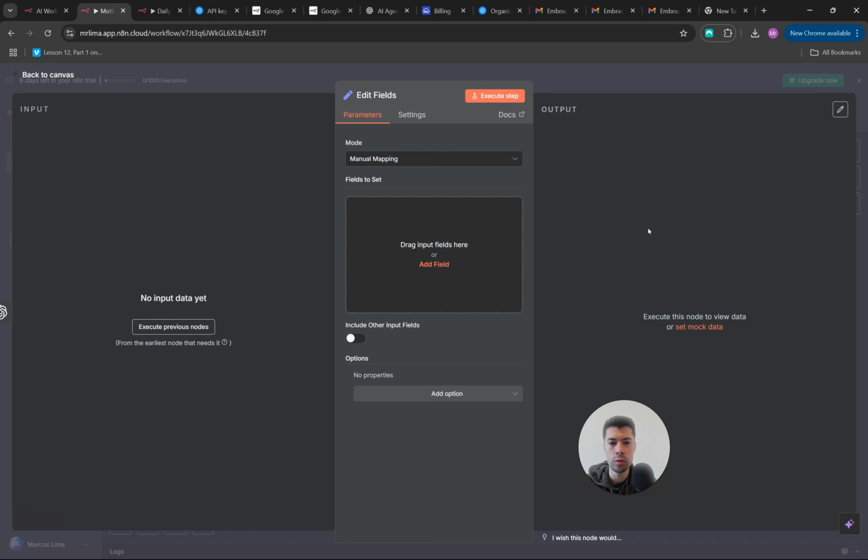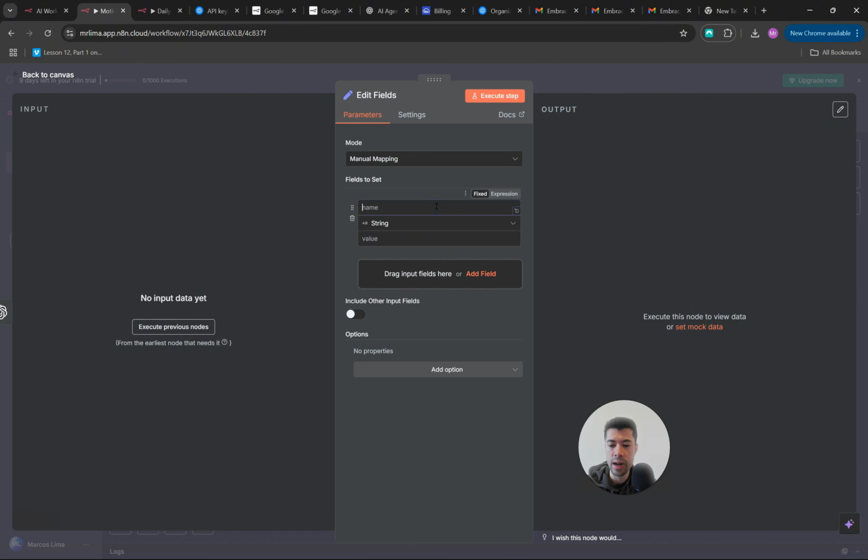So basically what you need to do here is leave this as manual mapping, and come here to add a field. Then you give a name to that field. In my case, let's suppose it is subject, which is the subject of our email. Here's another thing that, if you have no coding background, can be a bit hard, just as it was hard for me, because okay, what is a string, what is a boolean, an array, an object? This is all stuff that if you want to deal with AI agents, you will eventually need to learn a bit. So we leave this as a string, and now we are going to input the value here.